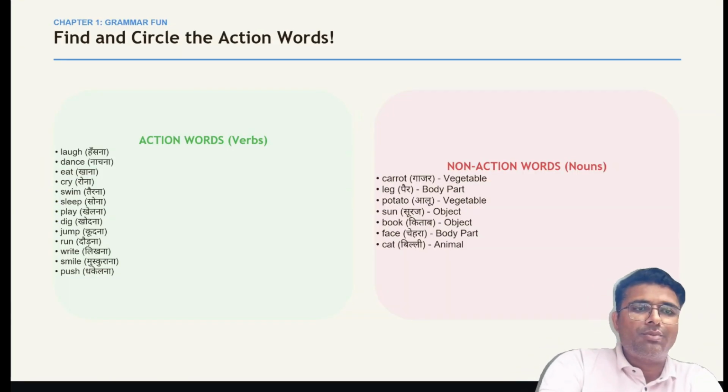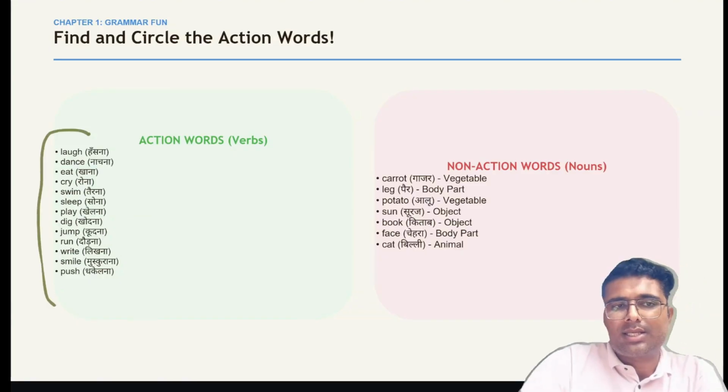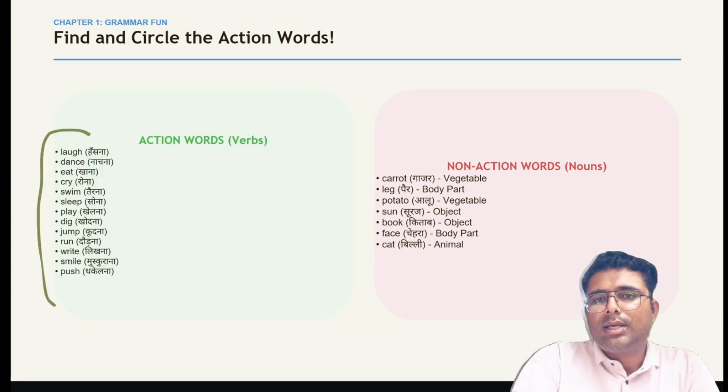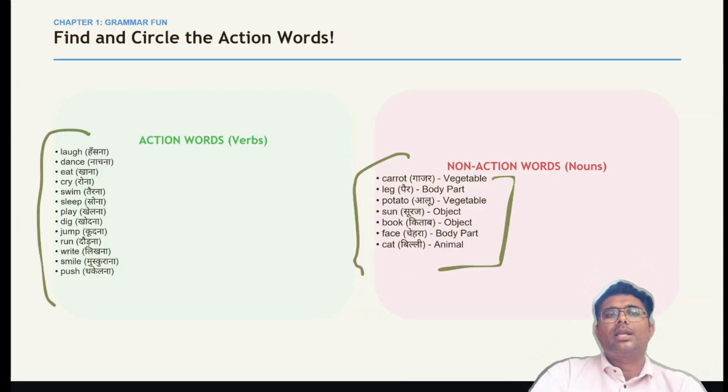So you can see some more action words here: laugh, dance, eat, cry, swim, sleep, play, dig, jump, run, write, smile, push. And the Hindi meaning is also given here. And non-action words like carrot, leg, potato, sun, book, face, cat. Actually, these all words are naming words, or you can say nouns.